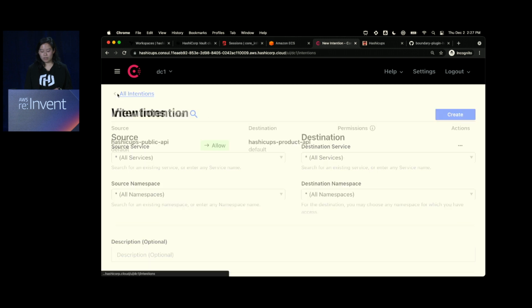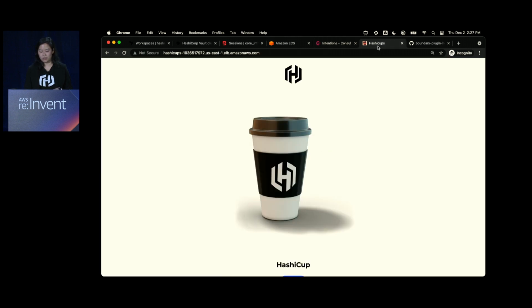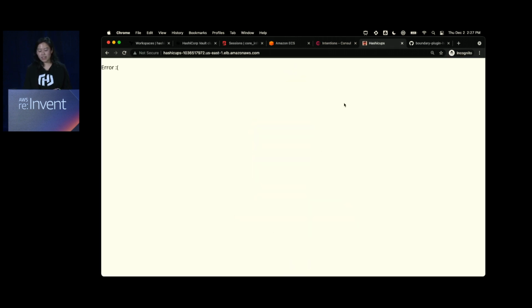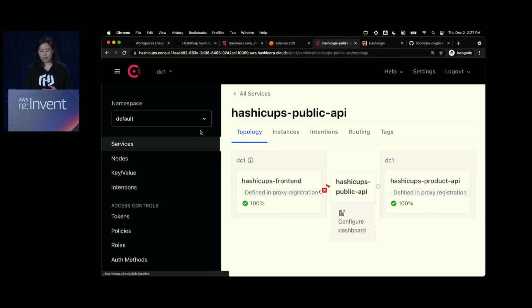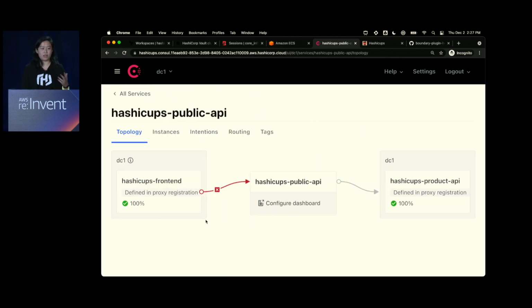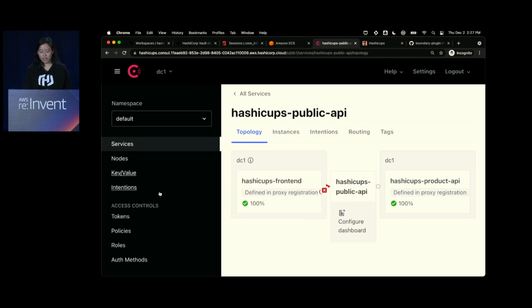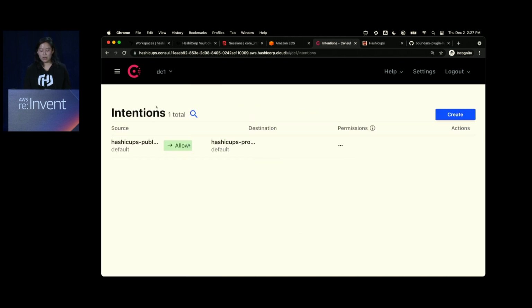So right now, if I check out the public API, I'll show you what's going on. But if you check out my poor application, it's not working. And let's take a look at why. Well, if I examine my GraphQL application, front end can't connect to it. I'm not allowing that, right? If I look at something called intentions, this controls the policies between services and the authorization between the services. I have nothing for front end.